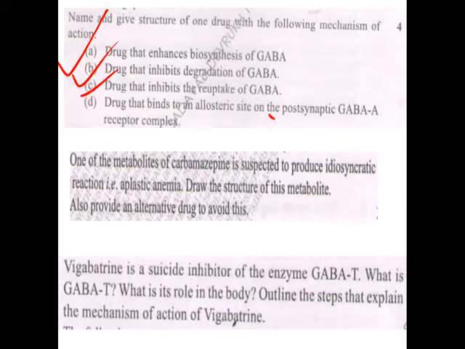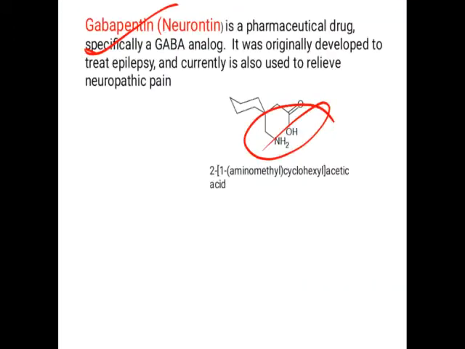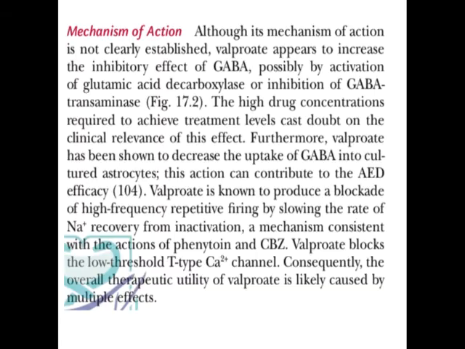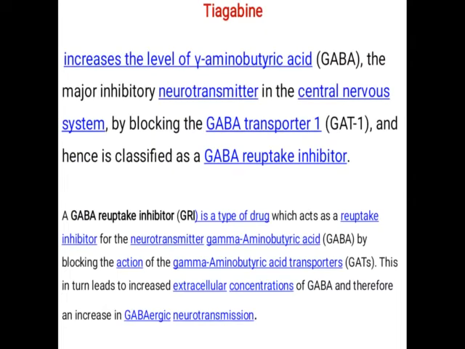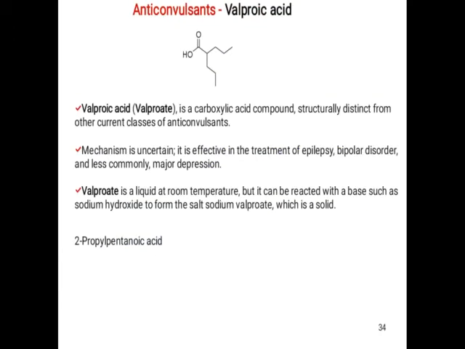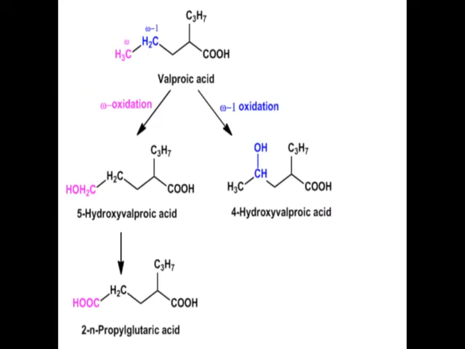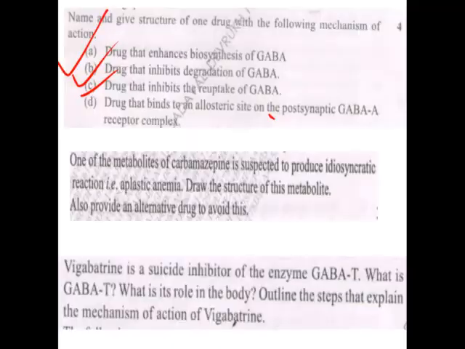A drug that inhibits the reuptake of GABA, that is the GABA reuptake inhibitor or GABA transporter inhibitor. Tiagabine is the GABA transporter inhibitor or GABA reuptake inhibitor. Okay, got the answers for these three.